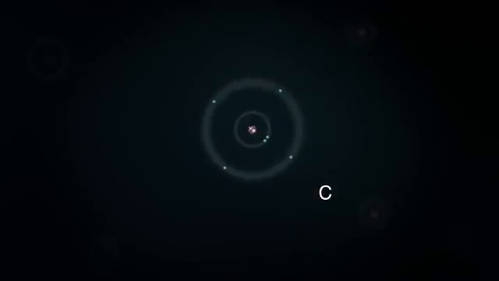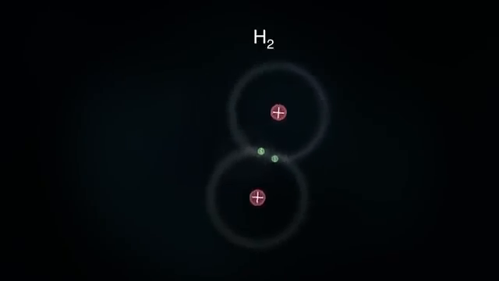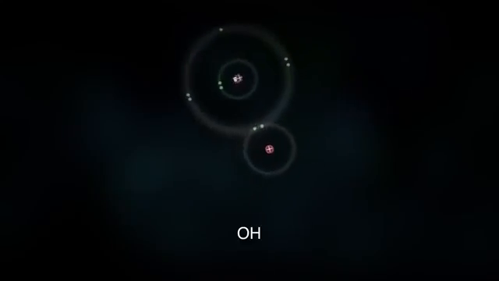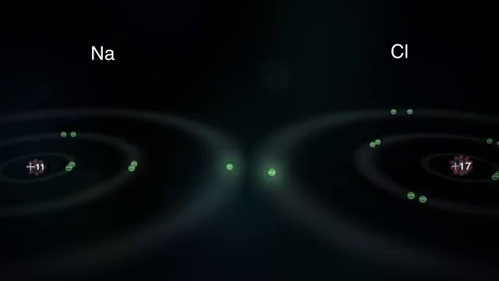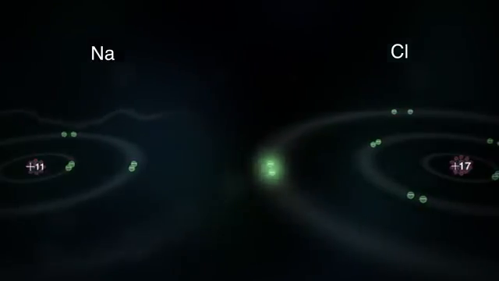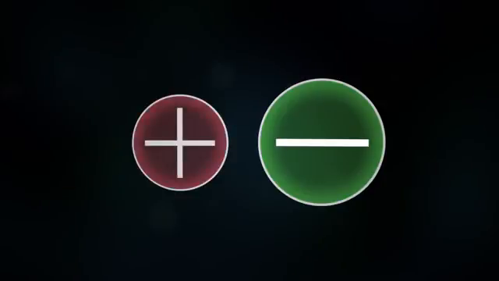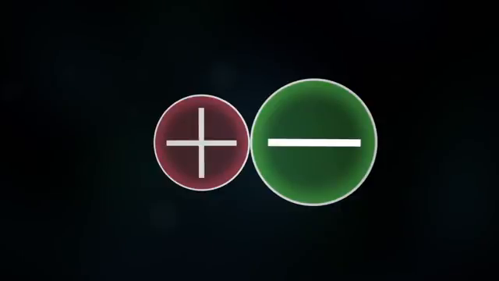Most atoms don't ride solo. Instead, they bond with other atoms. Now, bonds can form between atoms of the same element, or atoms of different elements. You've probably imagined bonding as a tug of war. If one atom is really strong, it can pull one or more electrons off another atom. Then you end up with one negatively charged ion and one positively charged ion. And the attraction between these opposite charges is called an ionic bond.